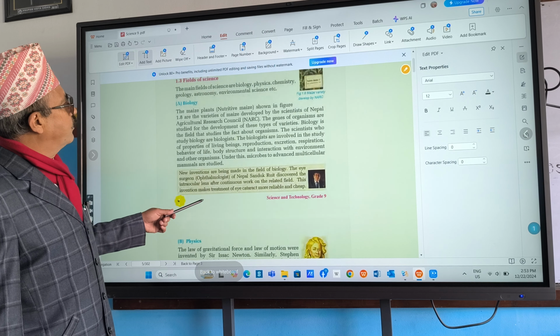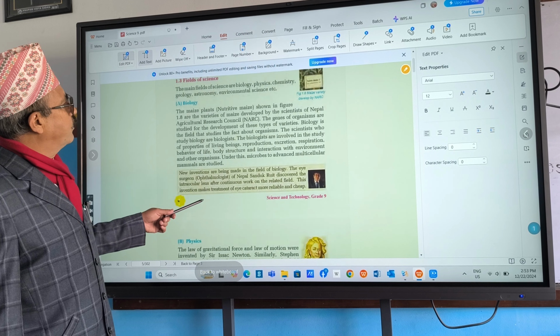Here are different fields of science. Could you remember what are the different fields of science? What is the first field of science? Biology. So biology is the study of living organisms, right? And biologist.